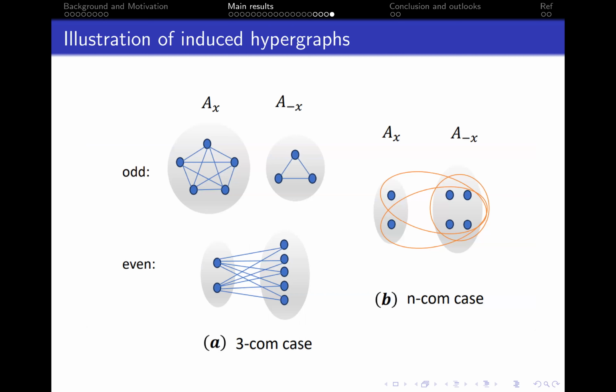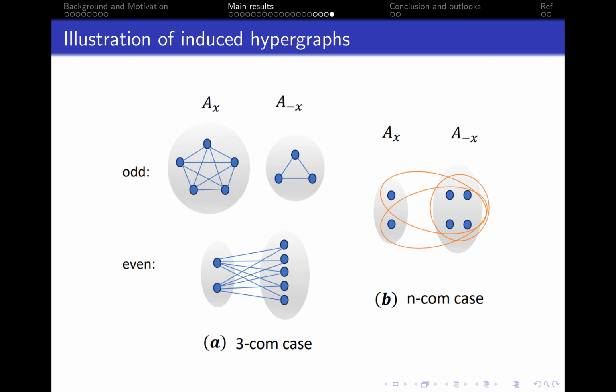We show the figure of induced hypergraphs to replace the tedious calculation. For the 3-complete case, the induced hypergraph depends on the number of xi equals 1. When the number is odd, the induced hypergraph consists of two complete graphs.